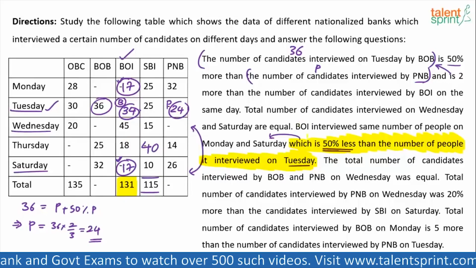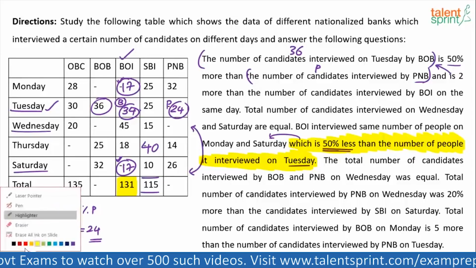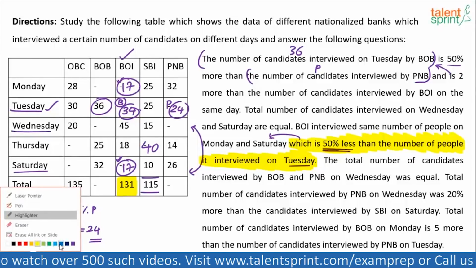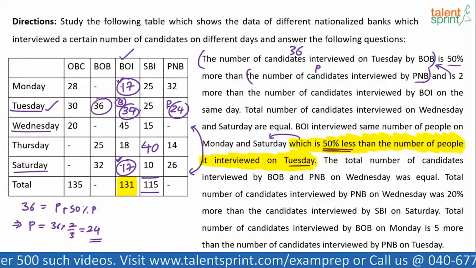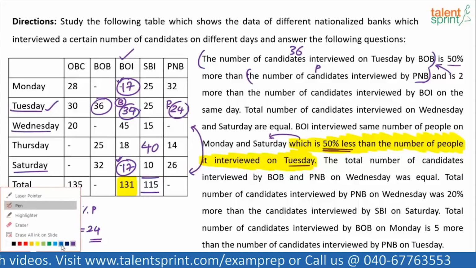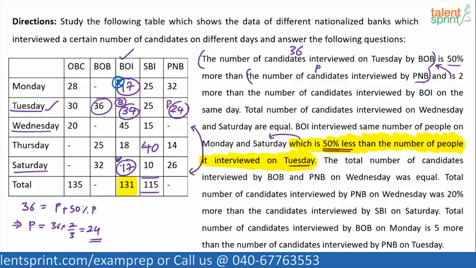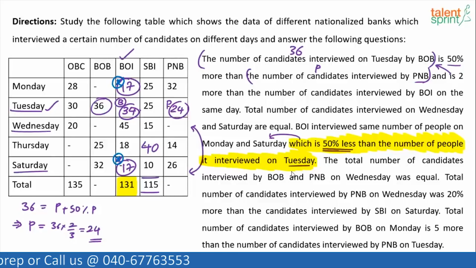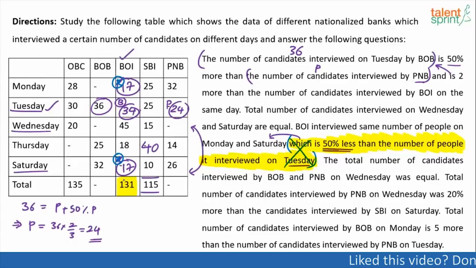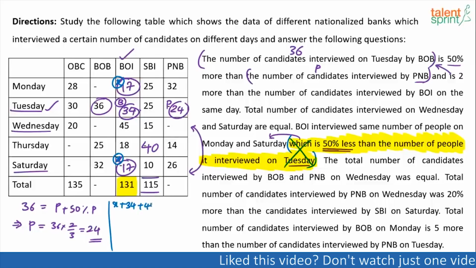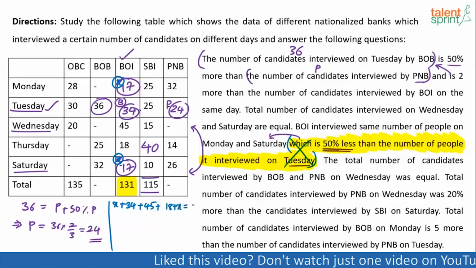Then in the previous statement, it said BOI interviewed same number of people on Monday and Saturday. Which means, for the sake of argument, let's assume the number of candidates it interviewed on Monday was X. Number of candidates it interviewed on Saturday will also be X. Because in the previous statement, it said it interviewed same number of people on Monday and Saturday. Now, if I just neglect this part, this is not required. How can I say this is not required? Because X plus 34 plus 45 plus 18 plus X should be 131. Yes or no? You can check this. You see, X plus 34 plus 45 plus 18 plus X is equal to 131.